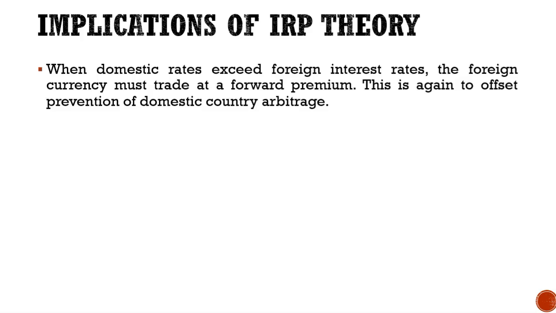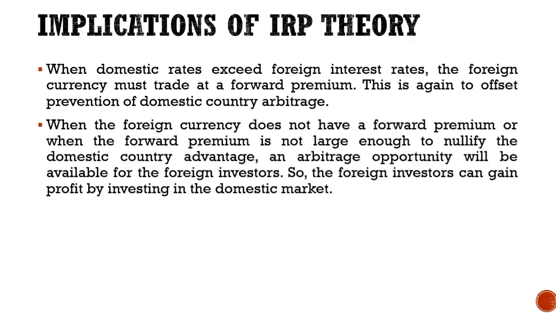Fourth, when domestic rates exceed the foreign interest rates, the foreign currency must trade at a forward premium. This is again to offset the prevention of domestic country arbitrage. And lastly, when the foreign currency does not have a forward premium, or when the forward premium is not large enough to nullify the domestic country's advantage, an arbitrage opportunity will be available for the foreign investors. So the foreign investors also can gain profit by investing in the domestic market. This concludes the interest rate parity theory.